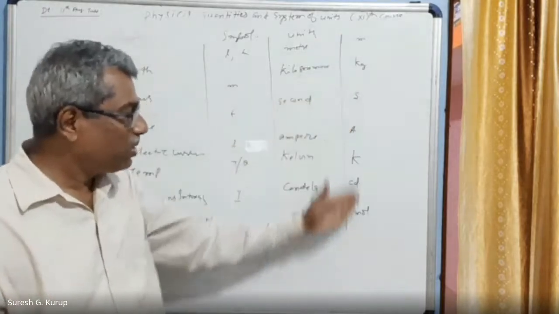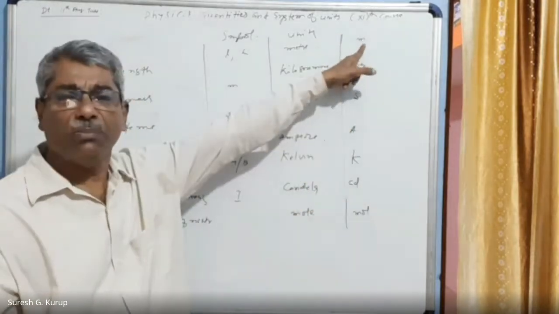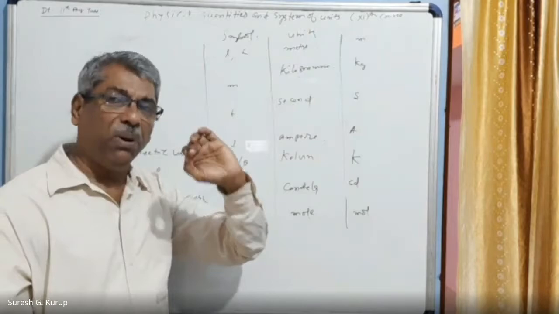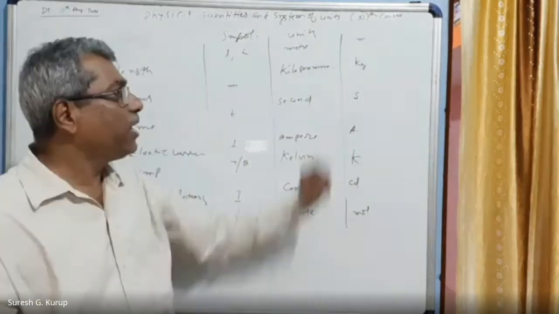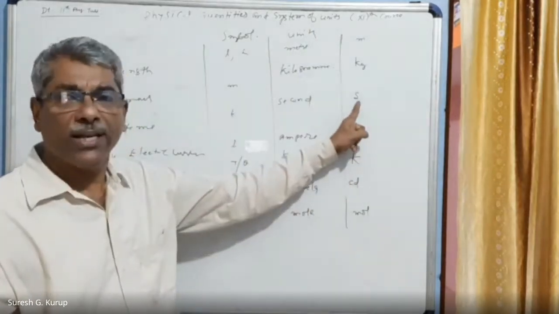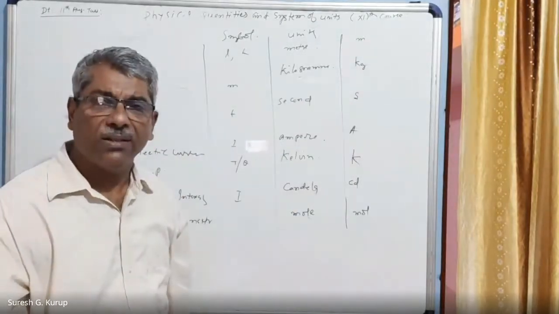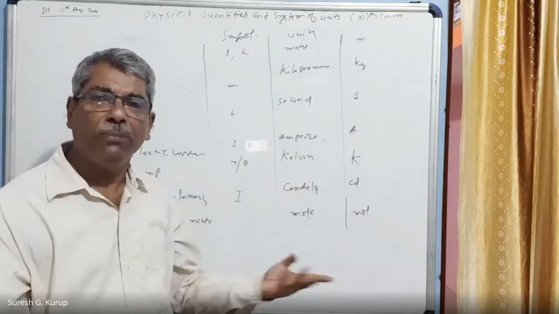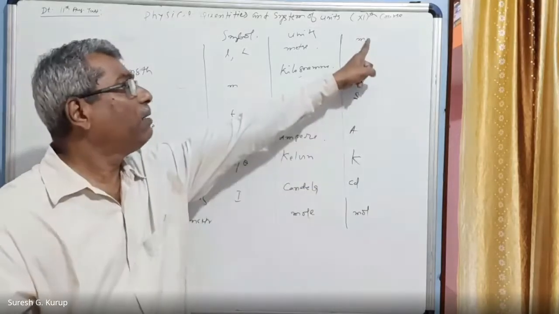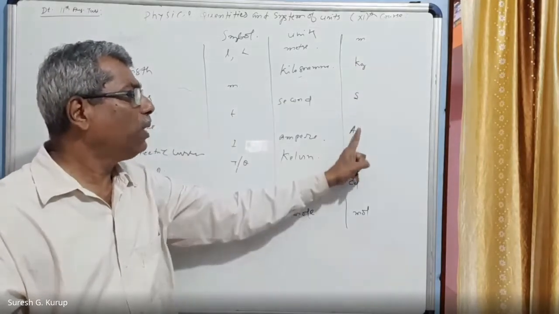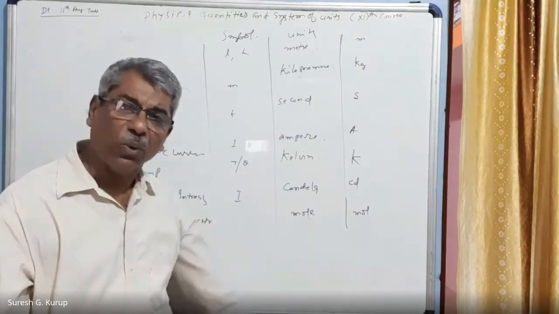And the symbols are also written here. Meter is symbolized as m, the symbol of units. And this is kg. And the other one, second, is small s. You don't put a dot mark at these points. When you write these symbols, when you do a problem, never put a point mark, a dot mark, after any symbols of units.